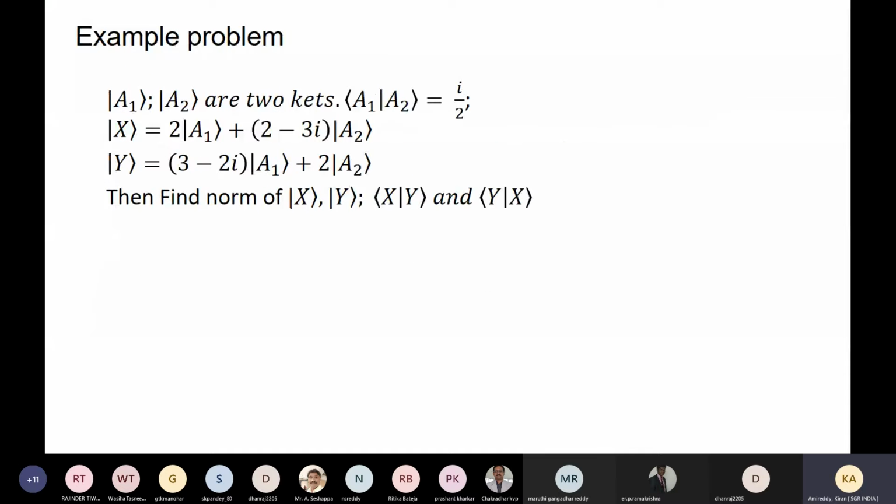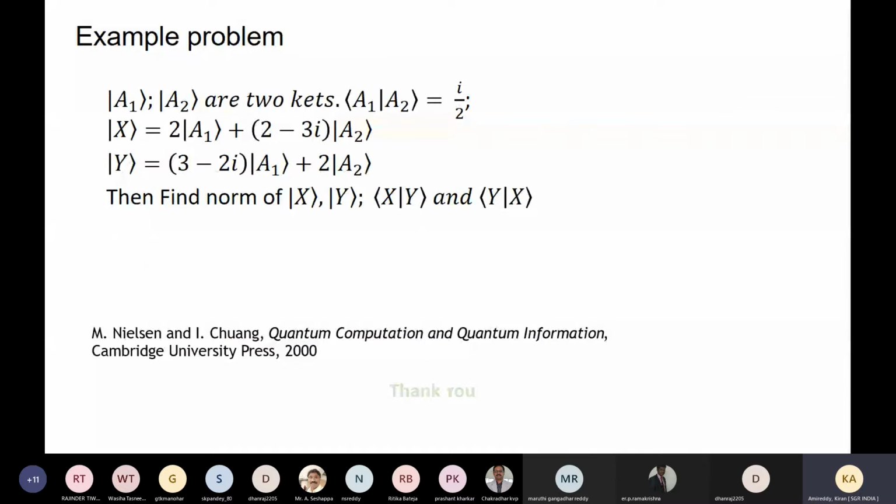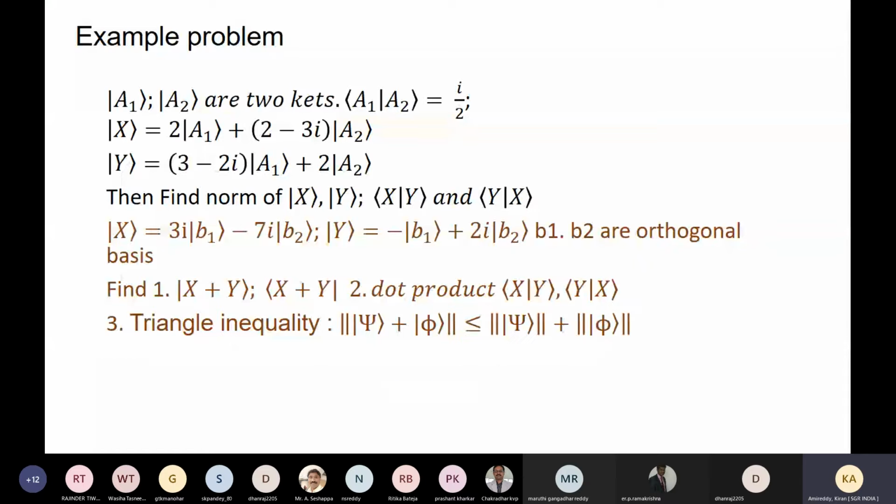I have taken one simple example here. Please take the one which is red in color. It is very simple, because I don't know how clear it was to you in the morning.